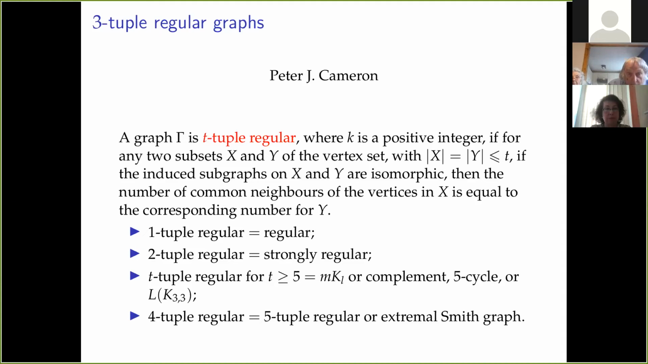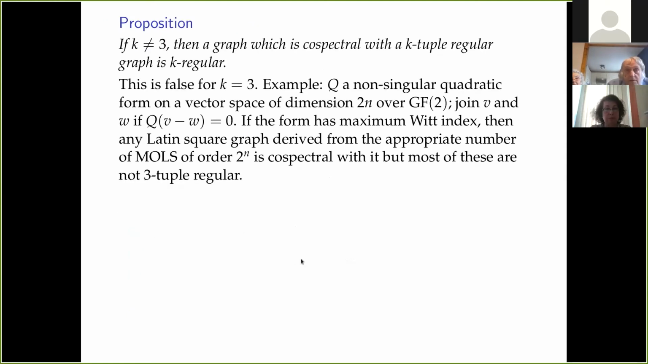But what about 3-tuple regular? It falls somewhere in the middle. Strongly regular graphs are a very prolific family, but 4- and 5-tuple regular are much, much more restricted. So on which side of the fence do 3-tuple regular graphs sit? And that's really my question, my two questions. So first of all, here's a little result. If k is not 3, then a graph which is co-spectral with a k-tuple regular graph is k-tuple regular.